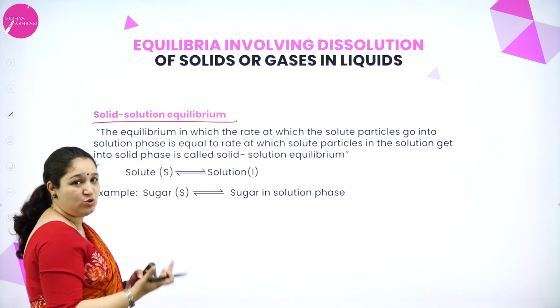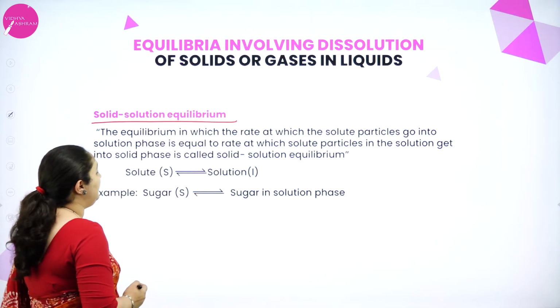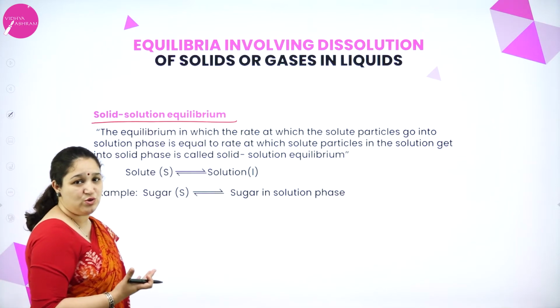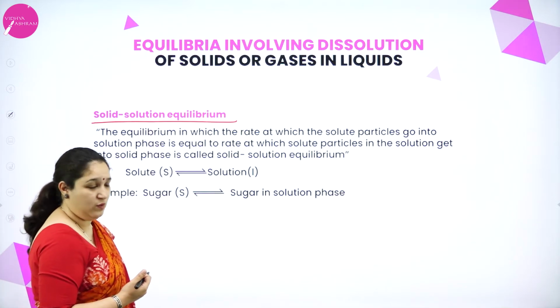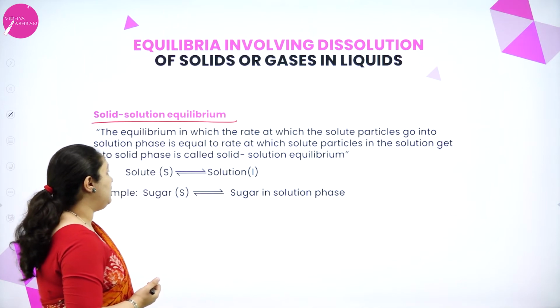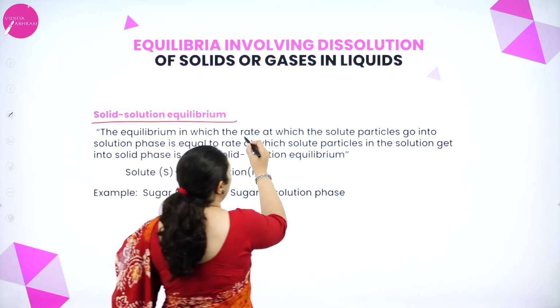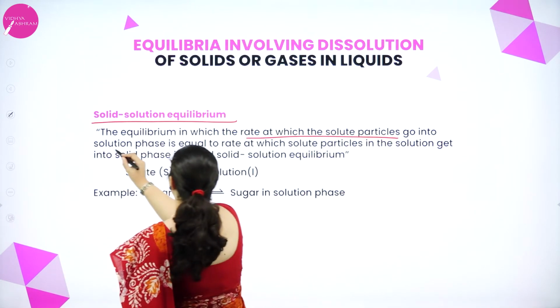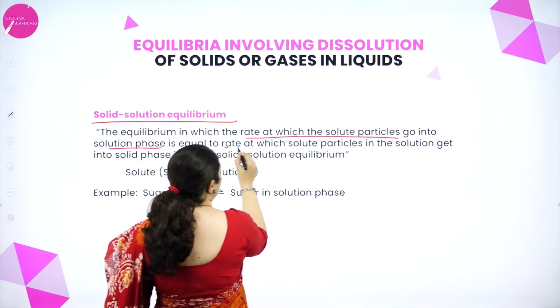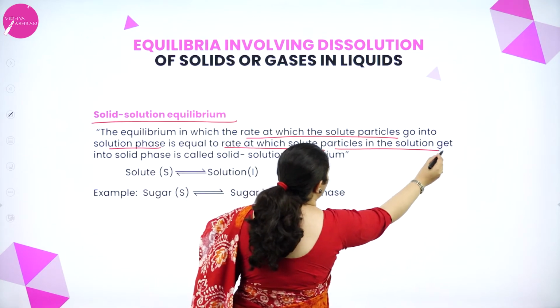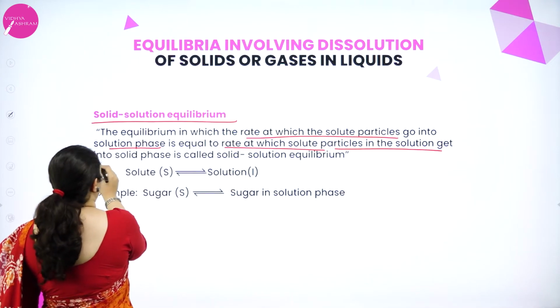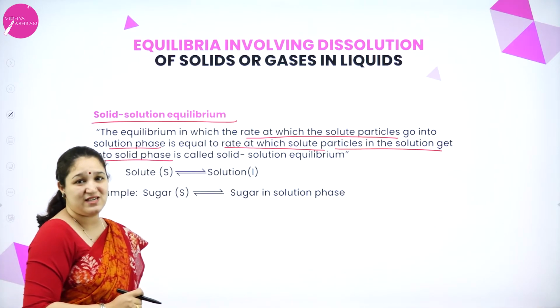So solid solution equilibrium, for example, I can take a saturated solution of sugar. So what is equal here? The rate at which the solute particles go into the solution phase is equal to the rate at which the solute particles in the solution go into the solid phase, that is crystallization.